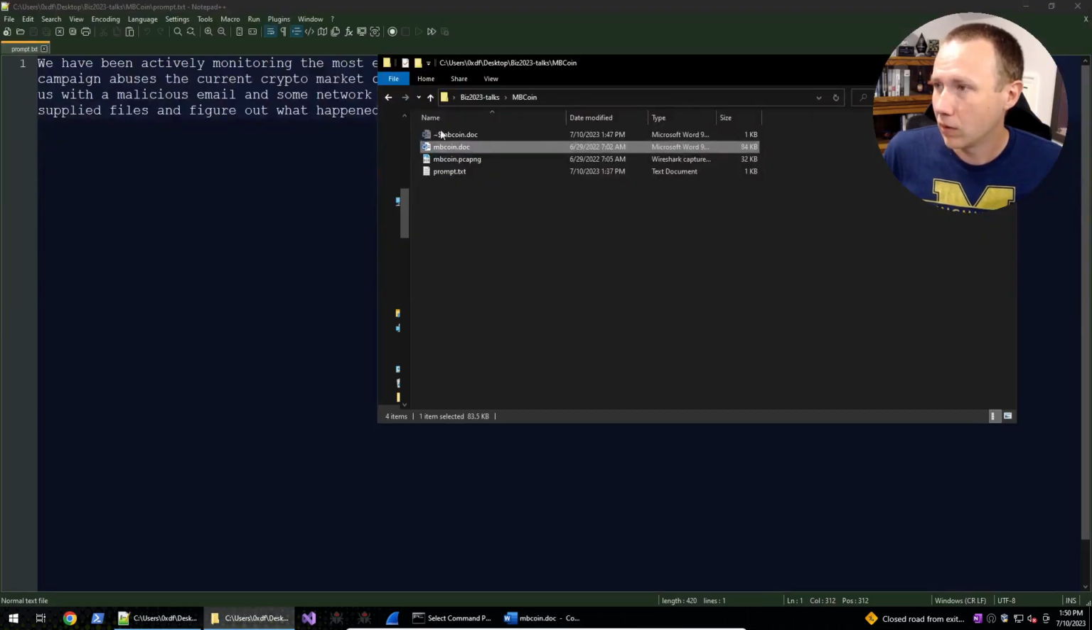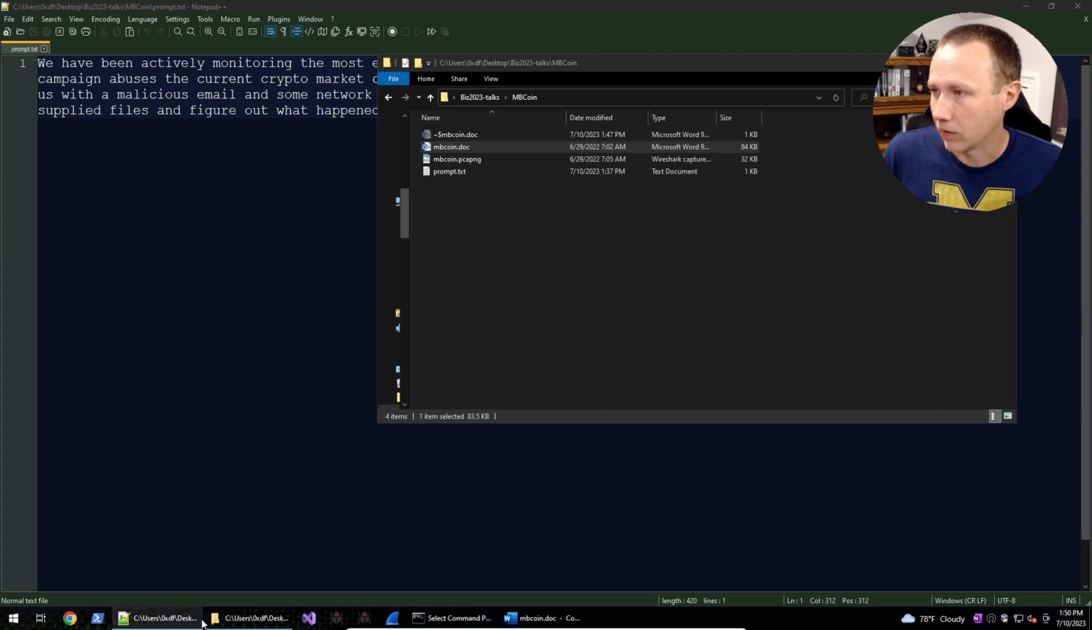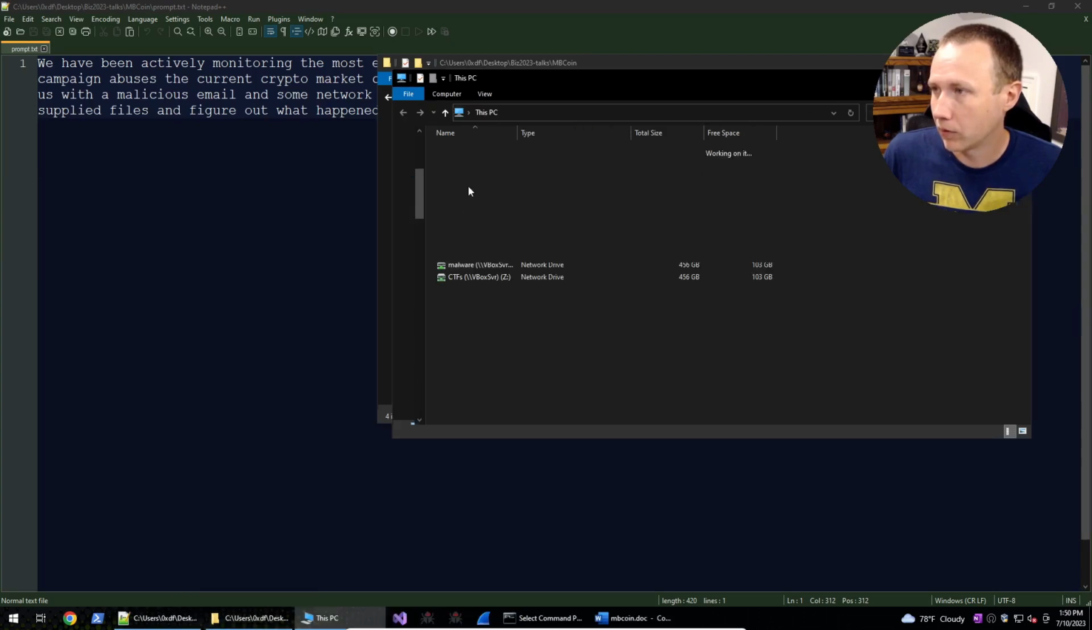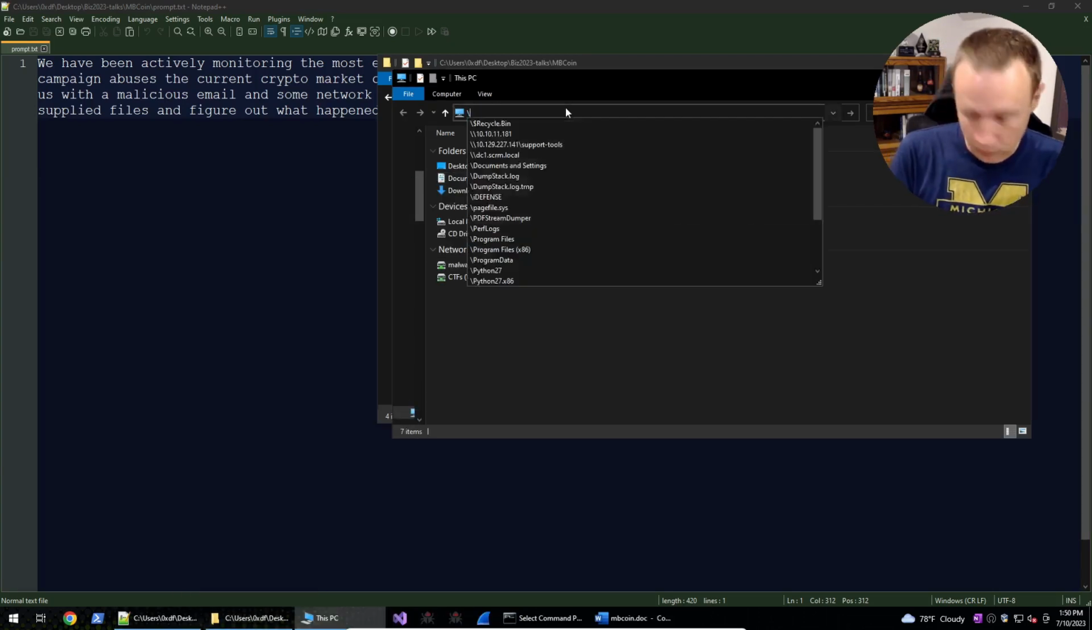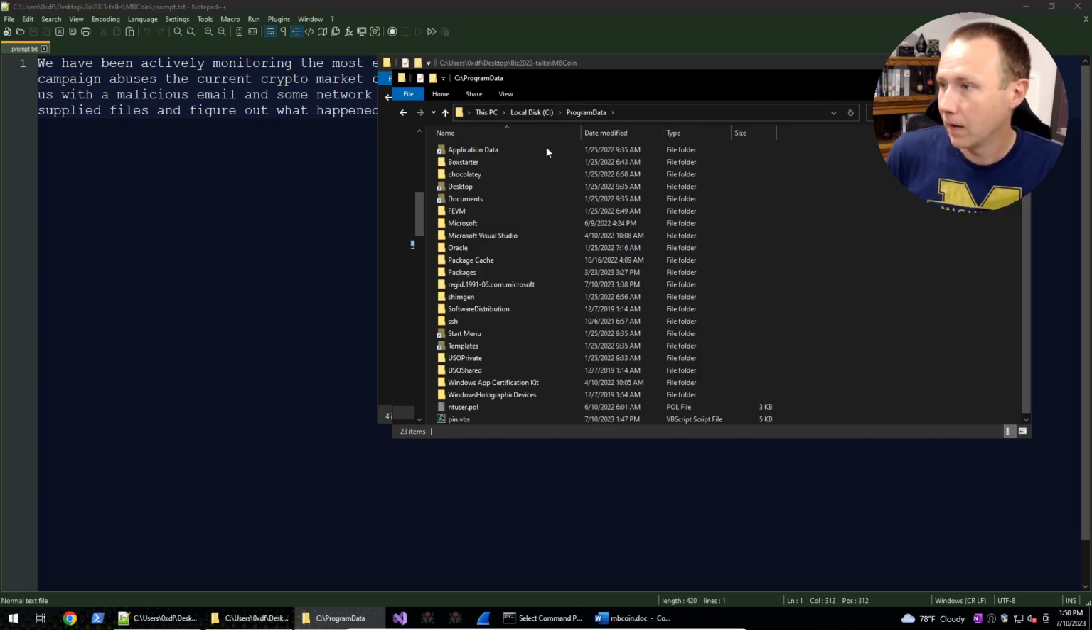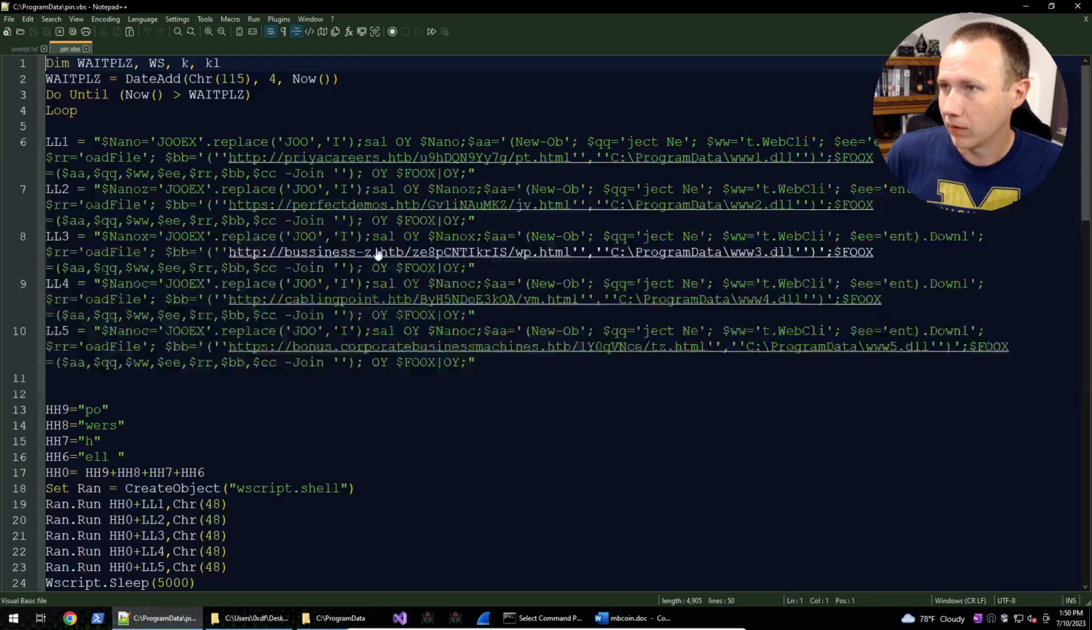The fastest way to do this is I will open up a new file explorer and go to program data. And here is pin.vbs. We'll open it with Notepad++, and here we go.